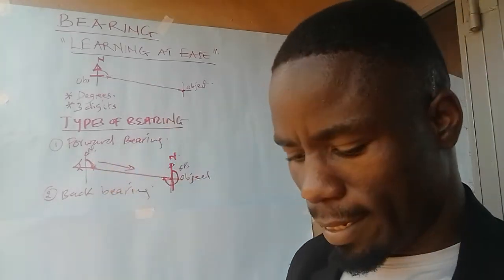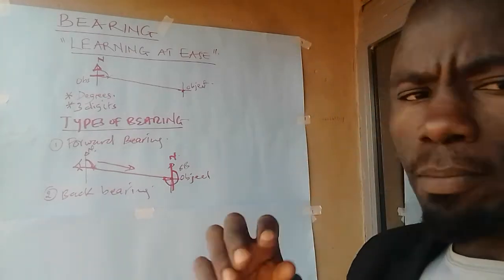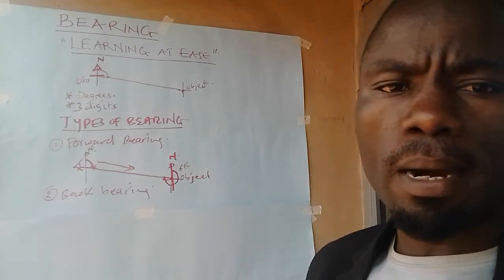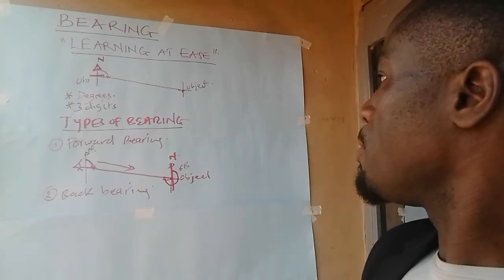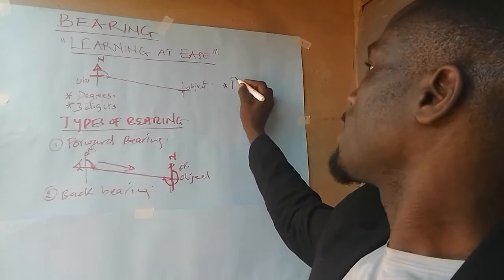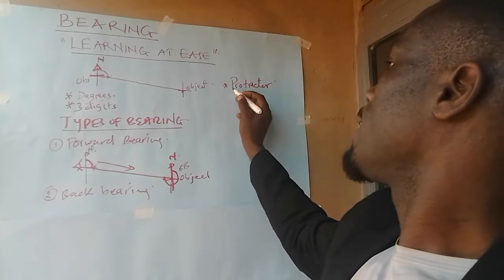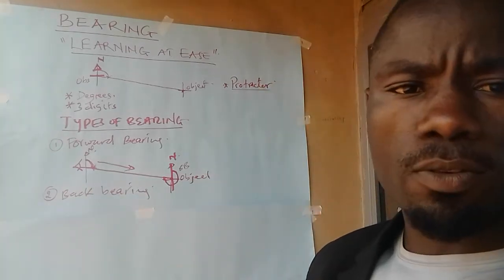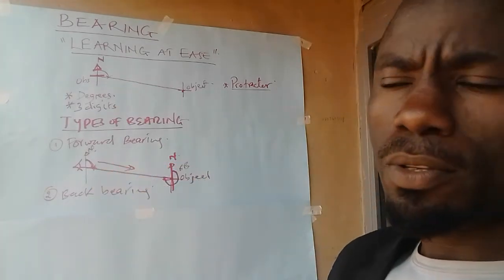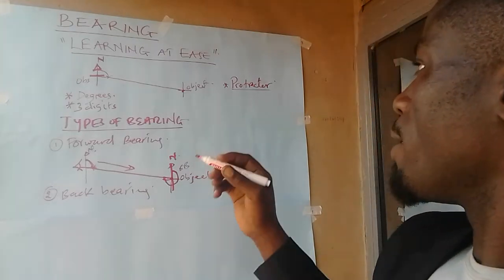So when we are getting bearing, I'm talking about it in terms of map work, topographical map. For a topographical map, we shall use an instrument known as a protractor. A protractor is an instrument that is used to find bearing on maps. However, when we go to survey, there we use other gadgets, the prismatic compass and other kinds of compass. But here, we are using a protractor.